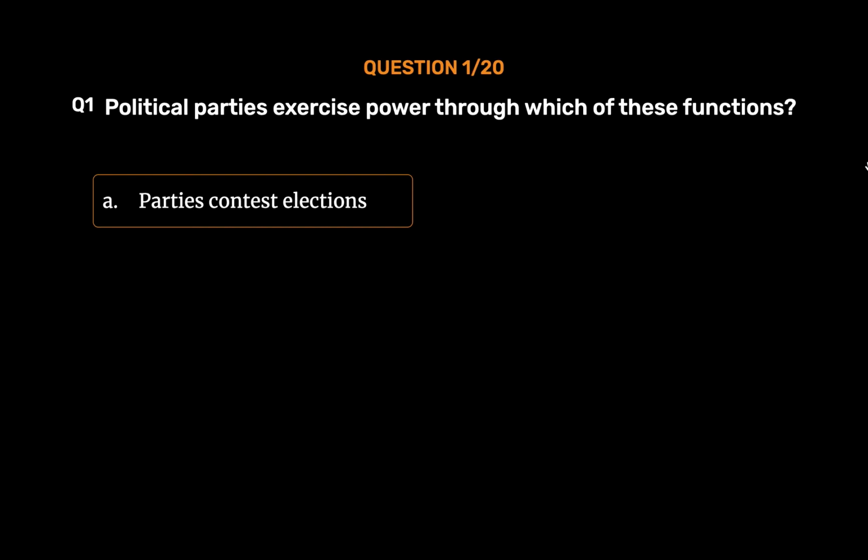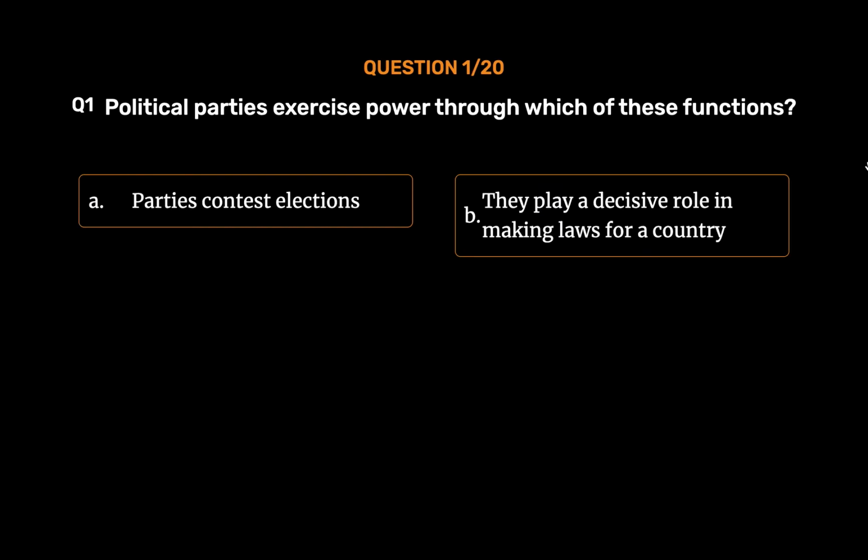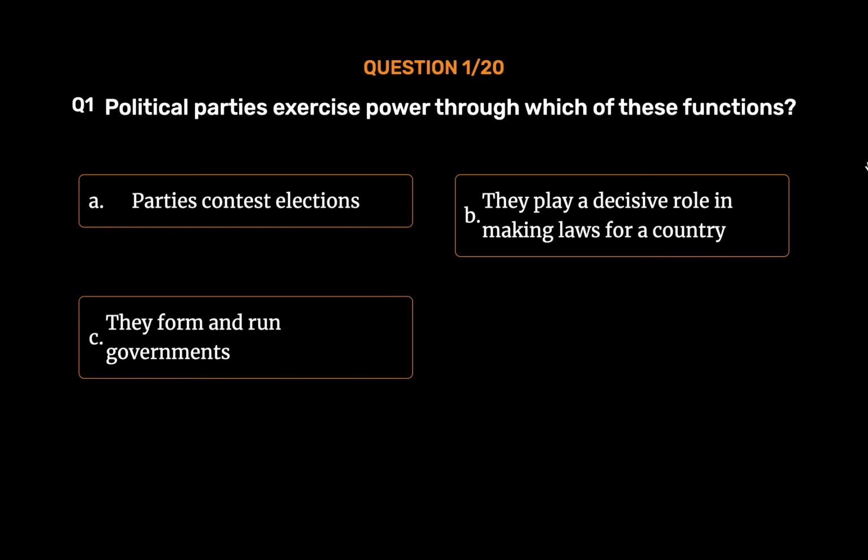Option A. Parties contest elections. Option B. They play a decisive role in making laws for a country. Option C. They form and run governments. Option D. All of them. The correct answer is Option D.